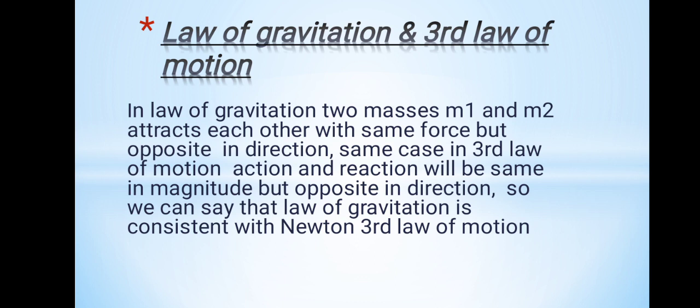Just as you have seen in the diagram previously, F will be acting on m1 and minus F will be acting on mass m2. Same is the case with the third law of motion, that action and reaction will be the same in magnitude but opposite in direction.